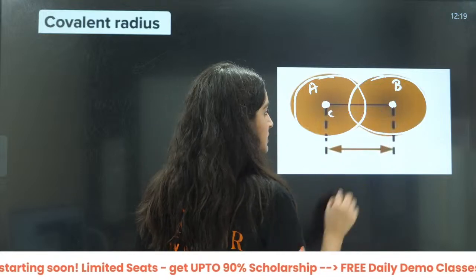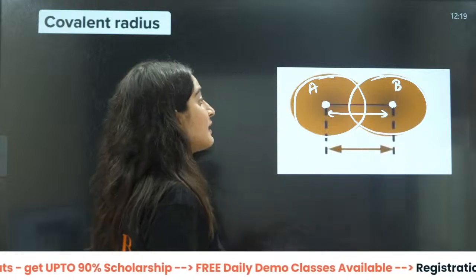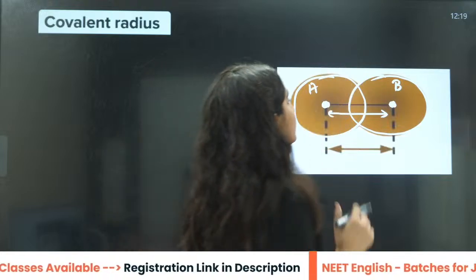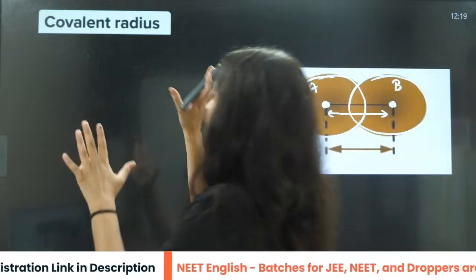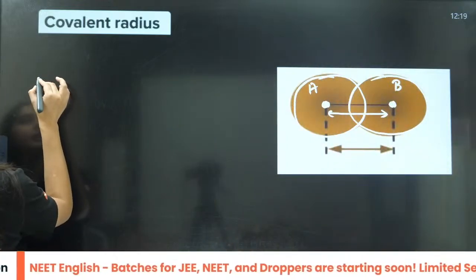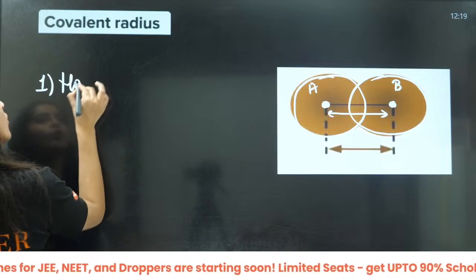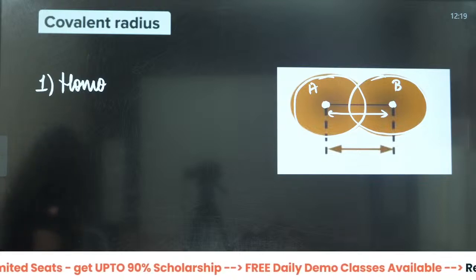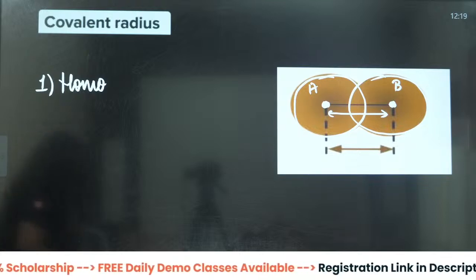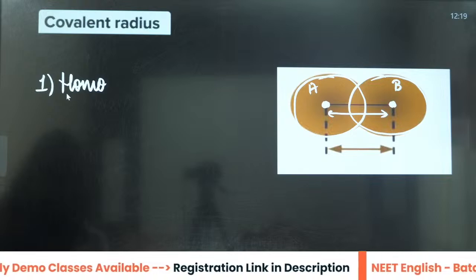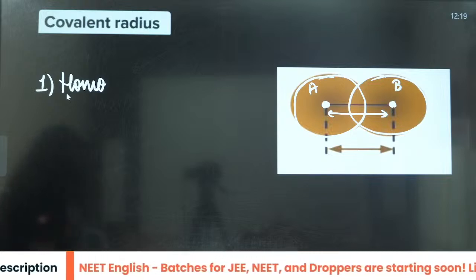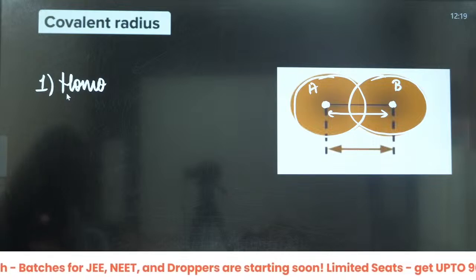We will calculate the distance between these two things. Let us consider that as DAB. Okay, I am thinking that this particular compound is a homonuclear compound. Okay, so basically there are two kinds of compounds, right?